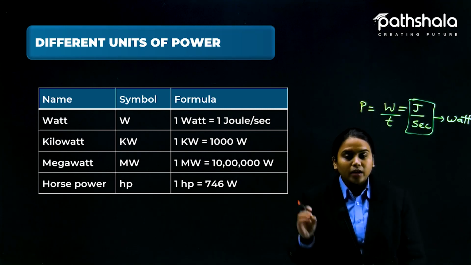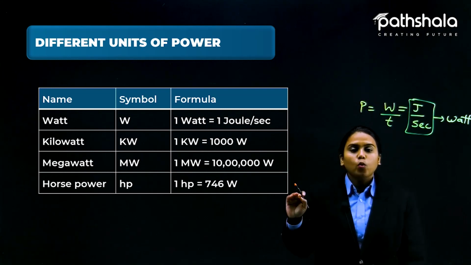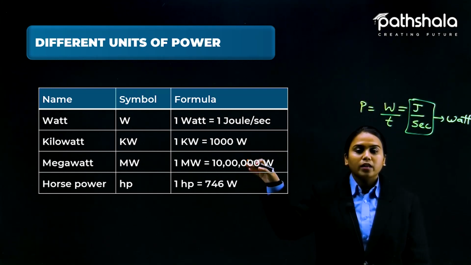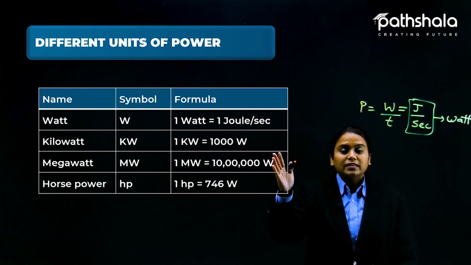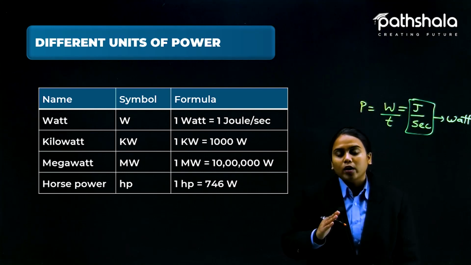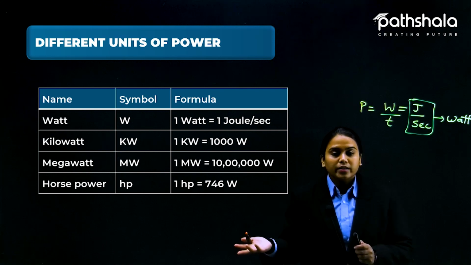But watt is again a very small unit. So going to the greater part, we have the kilowatt. A kilowatt is equal to 1000 watt. Now even this kilowatt is a small quantity when we consider electricity.